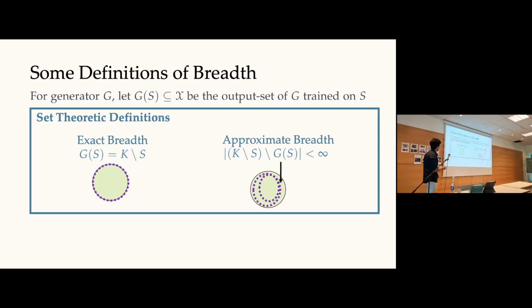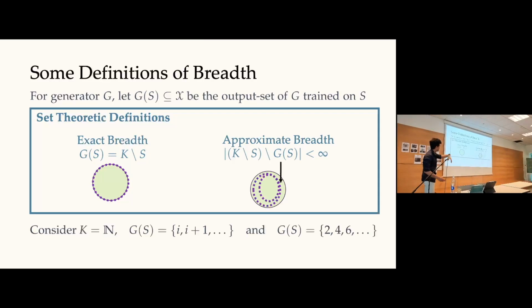You can relax this to something that for the talk I'll call approximate breadth. It allows the generator to skip finitely many elements from the target language. And you can imagine a spectrum of things in between and a bunch of bells and whistles on top of this as well, but let's keep things simple for now.